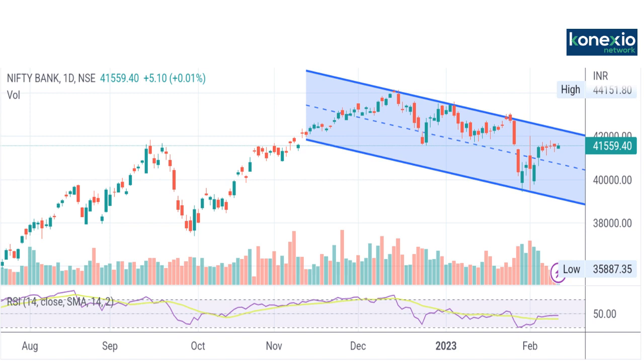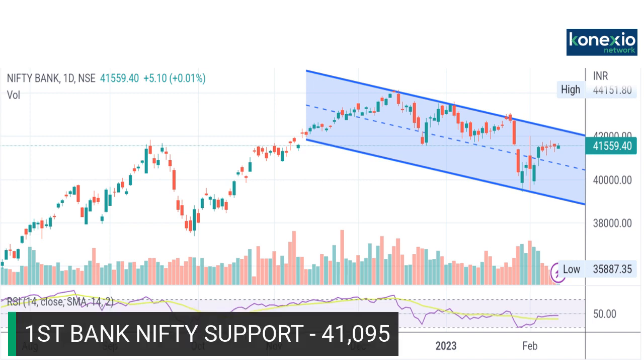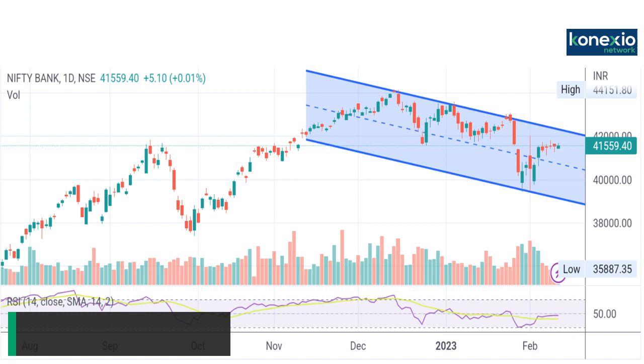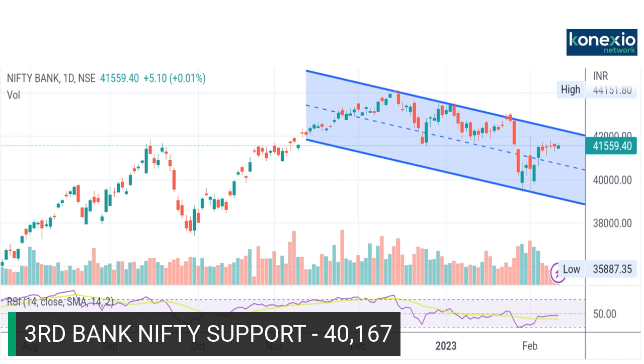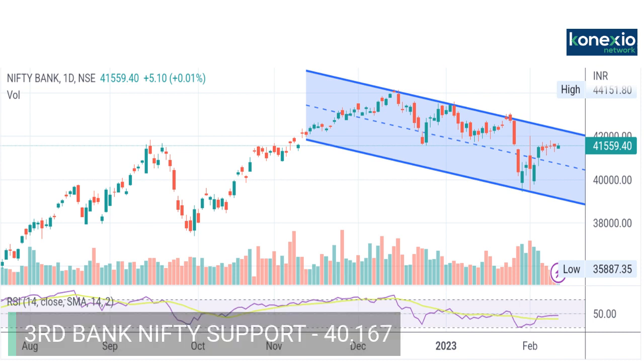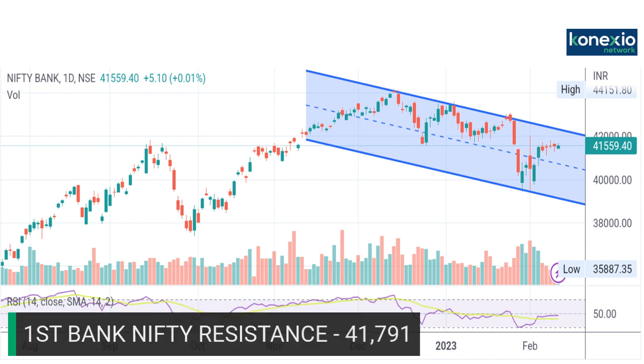The first support in Bank Nifty is placed at 41,095. Below that, the second support is placed at 40,609, and the third support is placed at 40,167. On the upside, the first resistance is placed at 41,791.